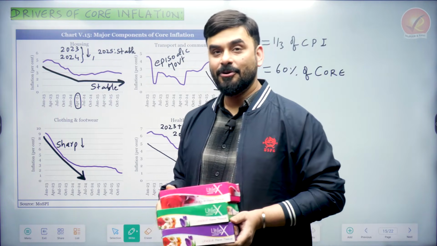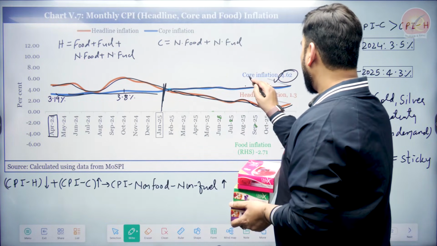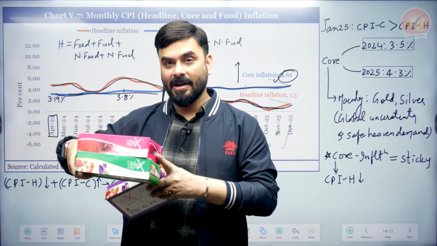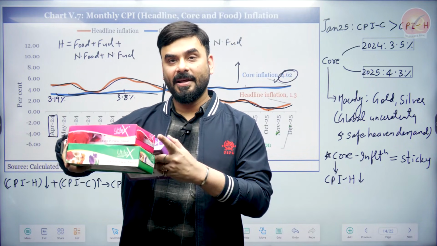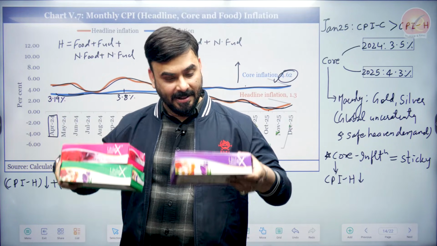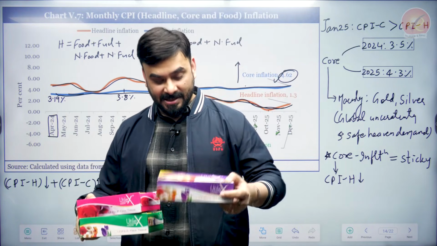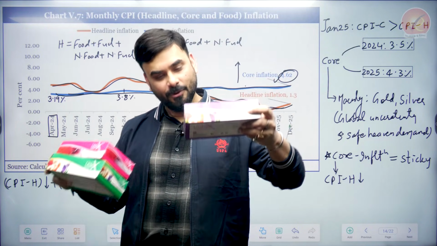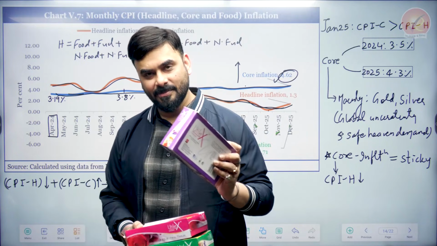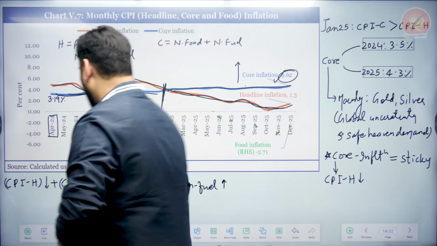Now, as I told you, the CPI core, as you can see, is rising. And why did we see it rising? This is a box where you have non-food, non-fuel, and here you have food and fuel. So this is headline, this is core. So now what is happening? Core is rising, which means stable items are becoming costly. Which are the stable items which are becoming costly? Gold and silver we know. But are there other items which are also making this box jump? Yeah, there are other items also.